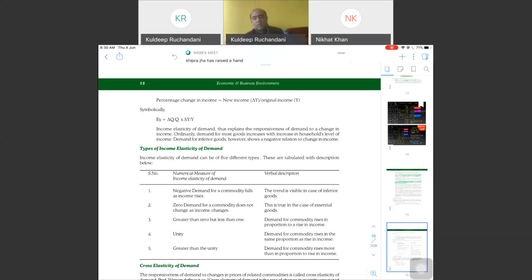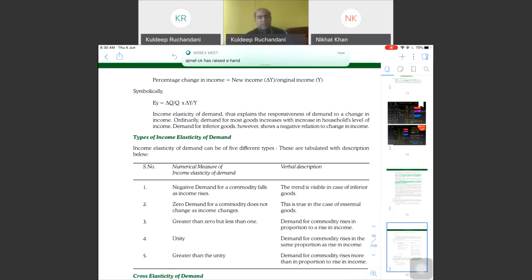Now, even though the salary has increased, income has increased, public transport being an inferior good, I will stop availing that service and I will shift to another commodity, another service provider which is superior to public transport. Maybe I will start traveling in a cab, Uber, Ola, or I will buy a vehicle for myself.